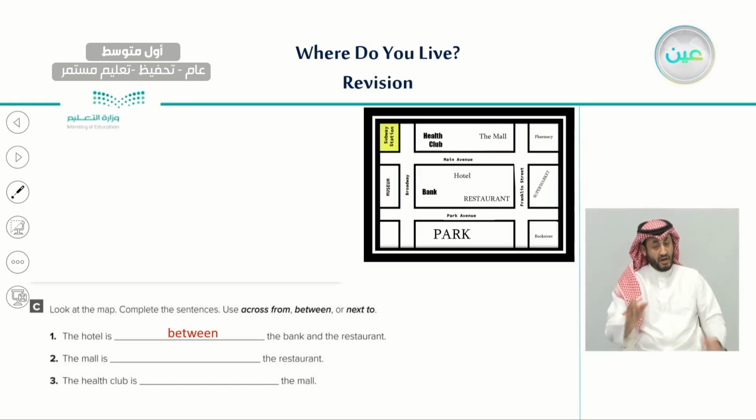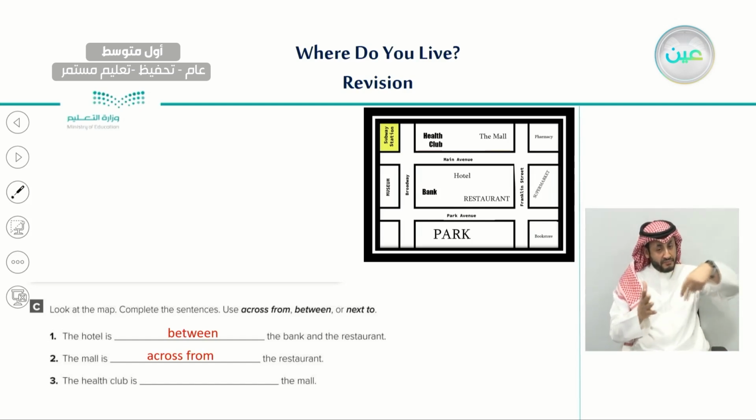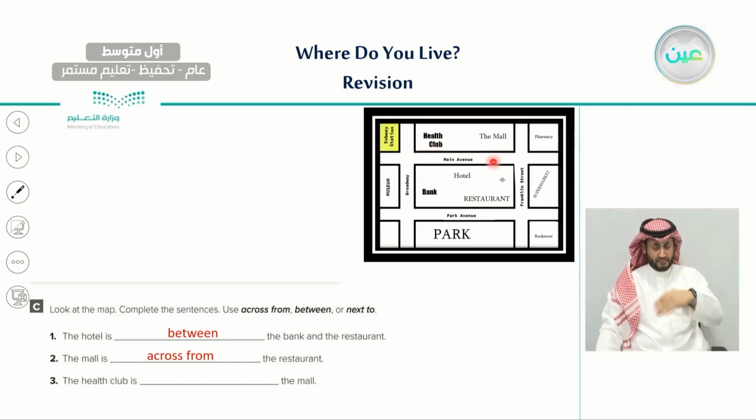Very good. Yes, here we would use across from. So as you can see, there is a street, a main avenue, between the restaurant and the mall. So here we would use across from.